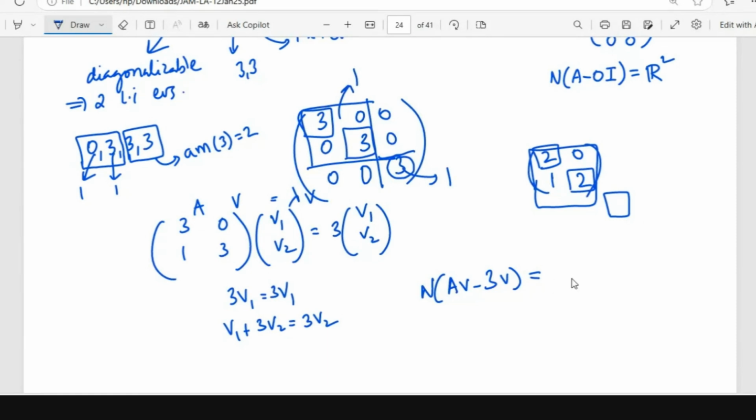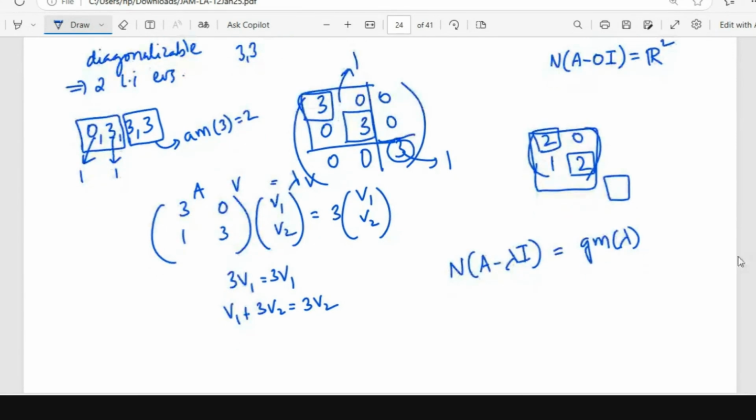So the null space of AV minus lambda V is the null space of A minus lambda I. This is going to give you the geometric multiplicity of lambda. We can simply calculate A minus 3I. It is 0, 0, 1, 0, which is not exactly 0. This is equal to 1, right? The null space, nullity.